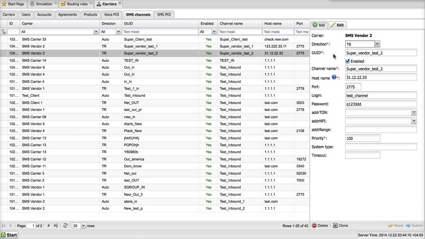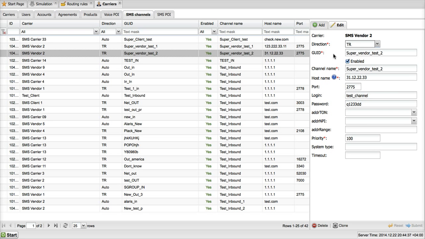SMS channels define the properties of SMPP binds established by you and your customers and vendors. An SMPP bind is a TCP link that is set up between your switch and the system of your partner after the login and password-based authentication has been successfully completed. After that, it becomes possible to send SMS traffic through that channel without any further authentication.